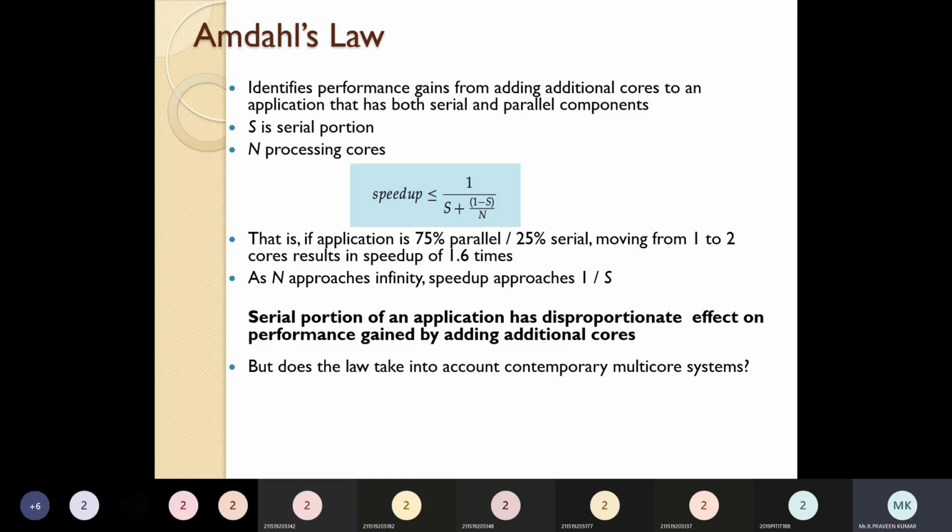Okay, so this is the most important thing. That's how Amdahl's law works, how we are increasing the speedup. Based on the calculation, if this application is 75% parallel and 25% serial, moving from 1 to 2 cores, I have compared those portions we applied in the previous example.